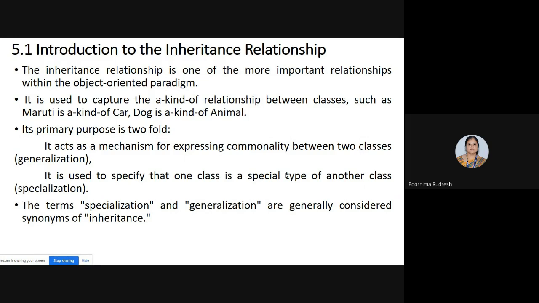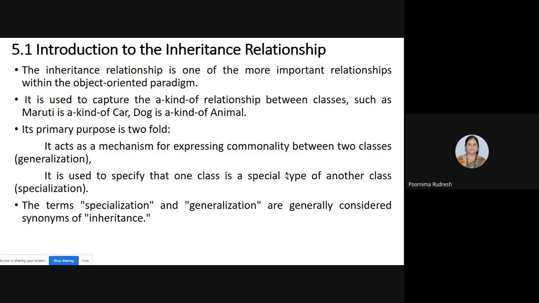The primary purpose of inheritance relationship is that it acts as a mechanism for expressing commonality between two classes. Then it is called generalization, and it is used to specify that one class is a special type of another class. If the derived class makes use of the base class, then the derived class is called a special type of the base class. Clear?